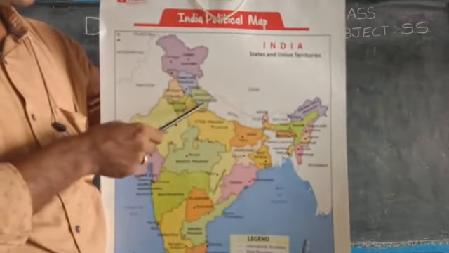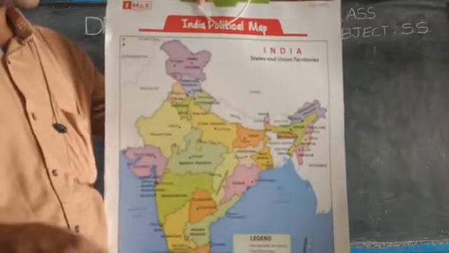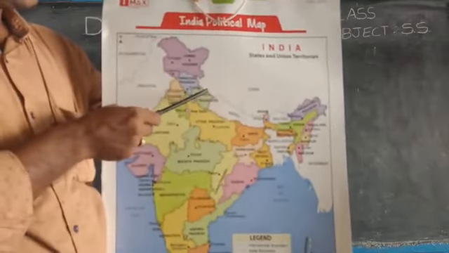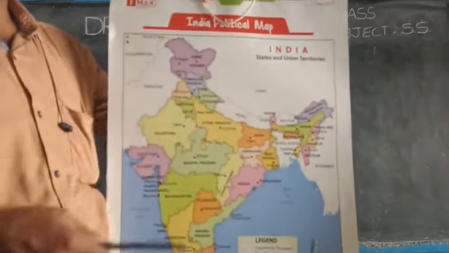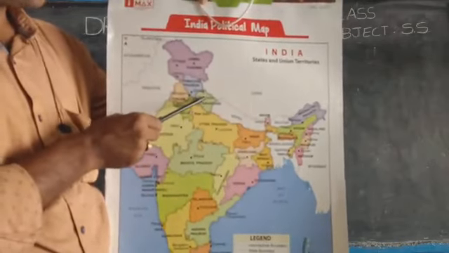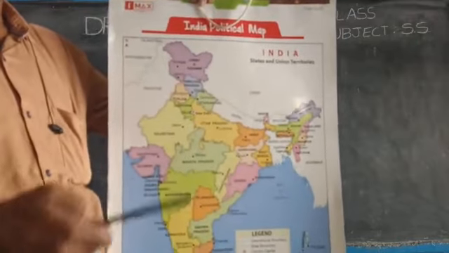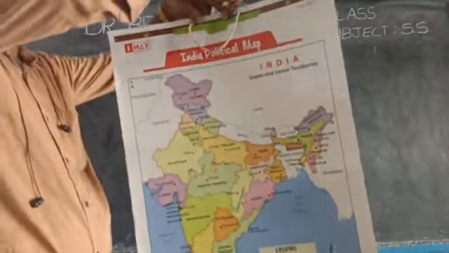And to the southeast of this we have Uttarakhand state. Its capital city is Dehradun. Earlier, this Uttarakhand state was a part of Uttar Pradesh. In 2000, three states were created. They are Uttarakhand, Jharkhand, and Chhattisgarh. Okay, children, these are the three states.